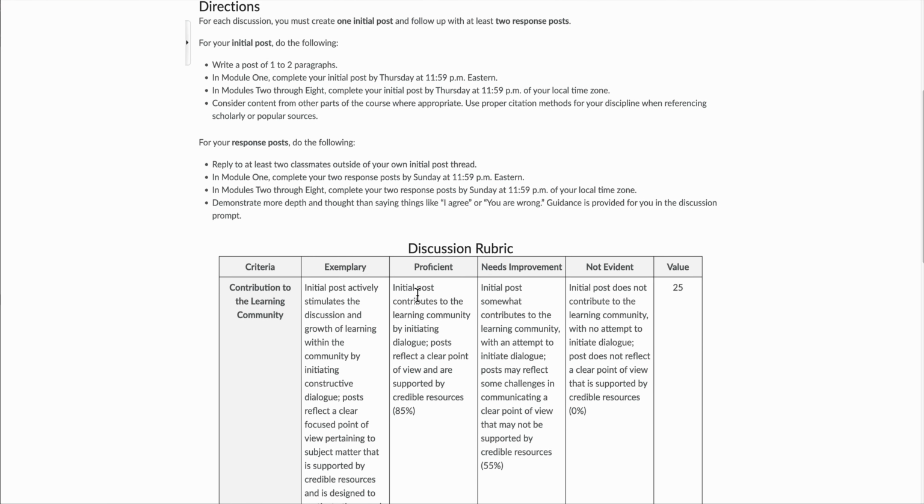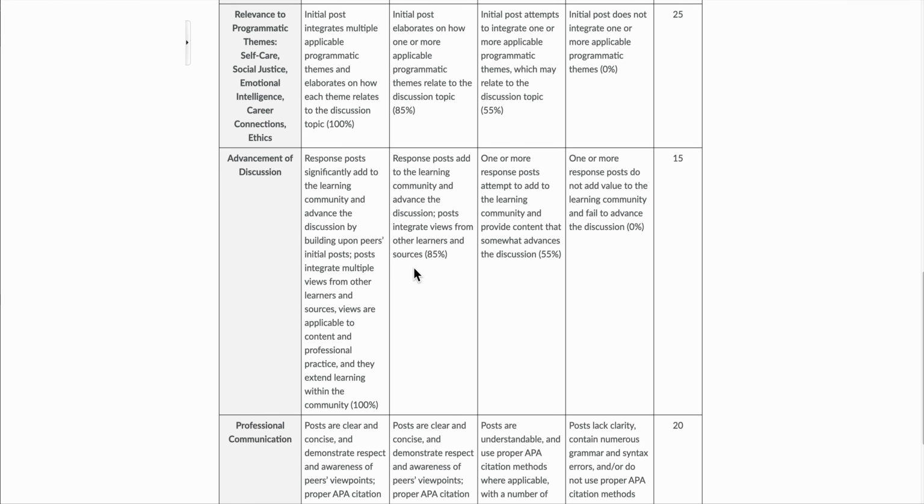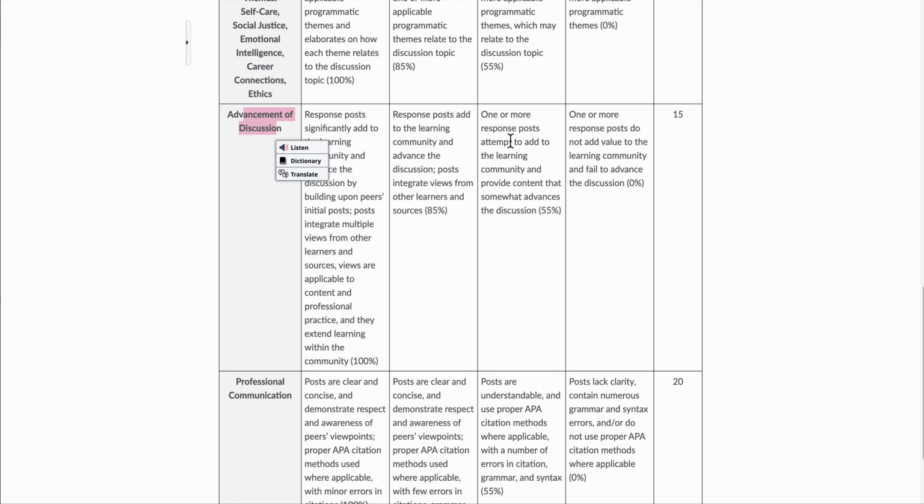In your response posts, see how it says advancement of discussion, and you just want to make sure that they integrate views from other learners and sources. That can be anything. That can be any website, anything. You could use our book. I always find that easier, but for advancement of discussion, it doesn't say that it has to be scholarly.